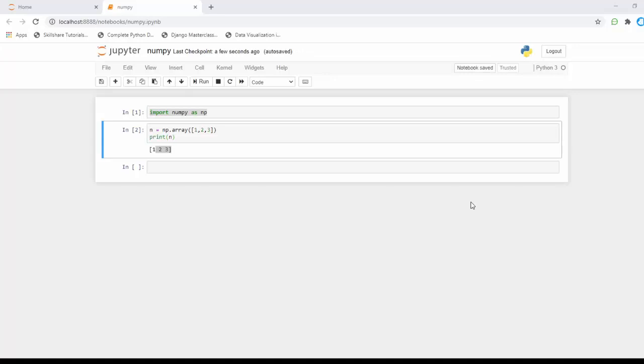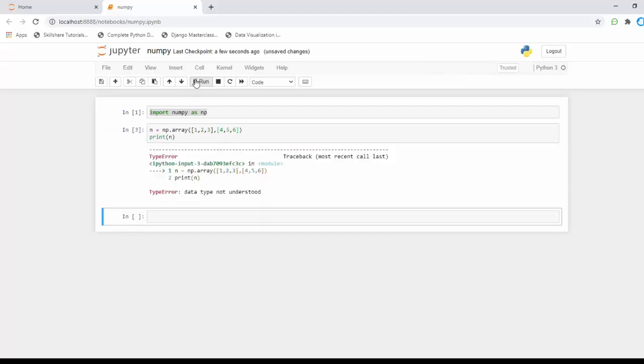For example, I have a single list here. What if I have another list here? 4, 5, 6. Now I'm gonna run this. One second, I made an error here, I think. I just forgot to wrap this.